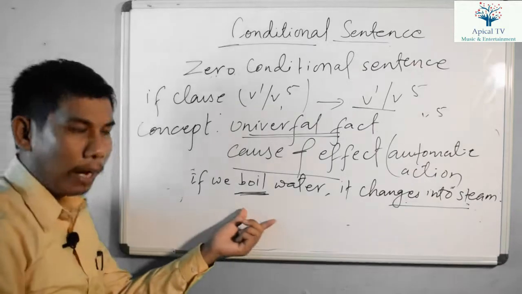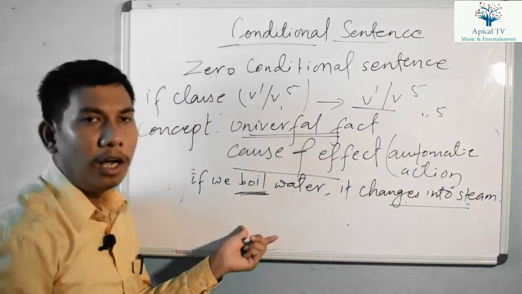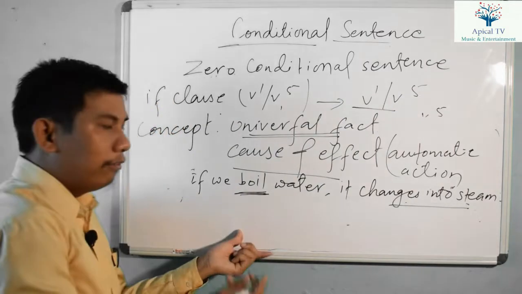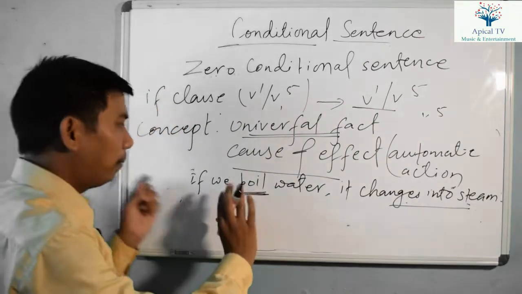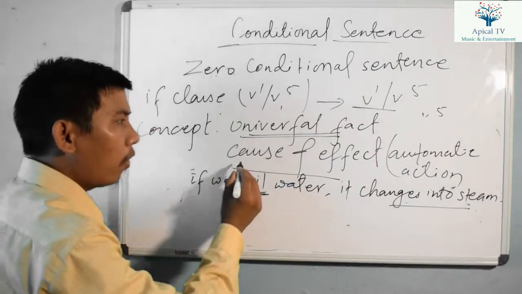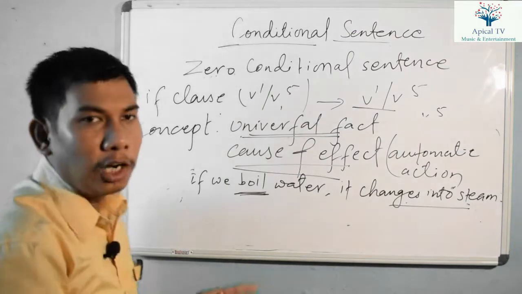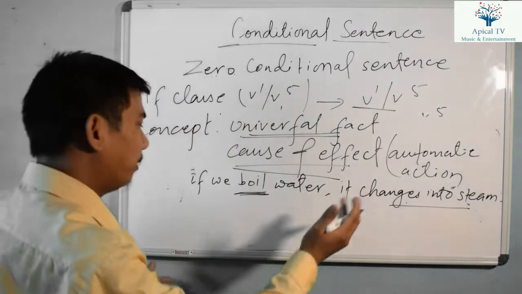Wherever we boil water, it changes into steam. This is the universal fact, which is always real, right? Wherever and whenever, place and time don't matter. That is called universal fact. Or cause and effect means here automatic action. Due to the action, if there is an automatic reaction, that is called automatic action.